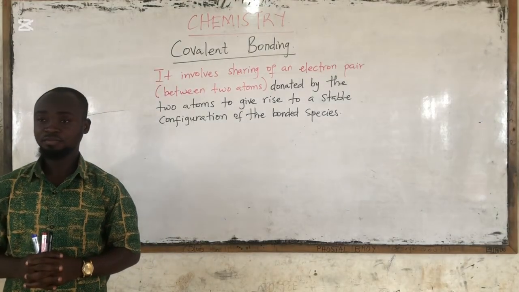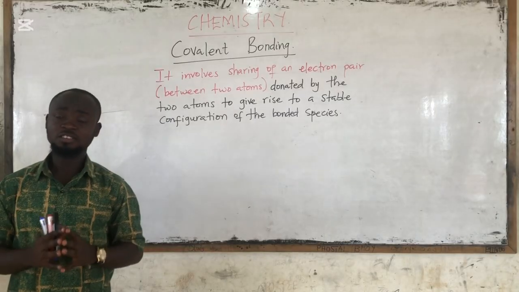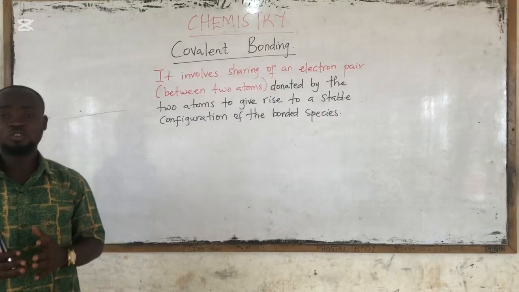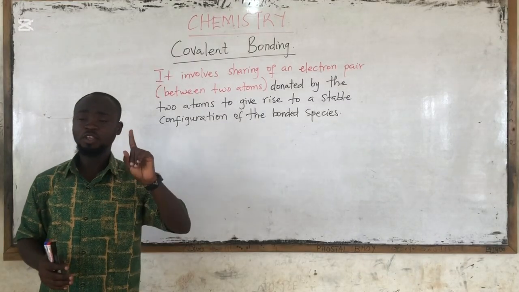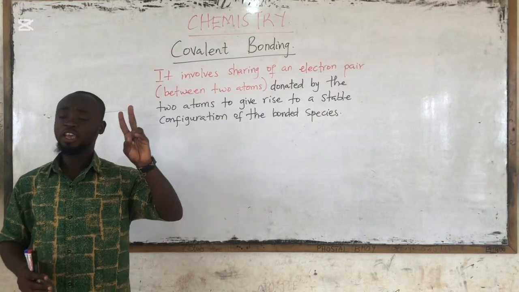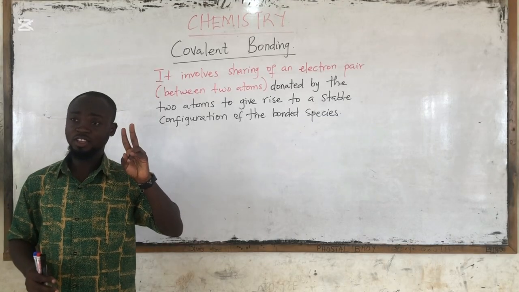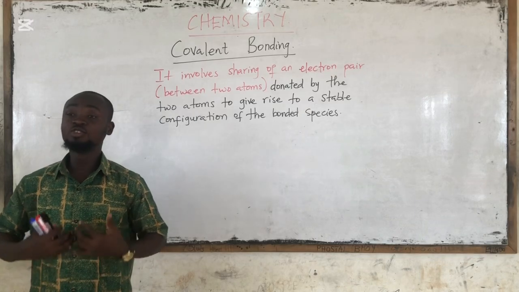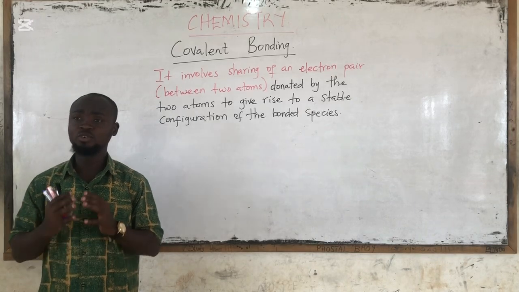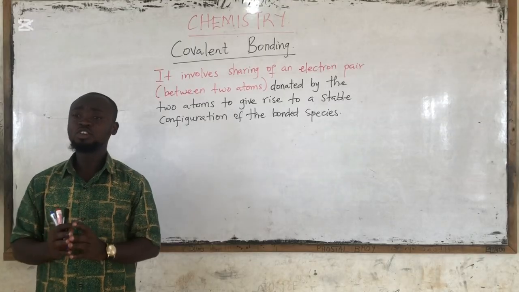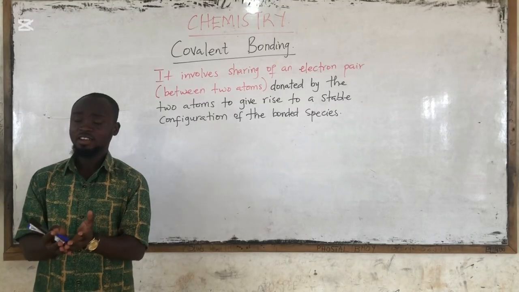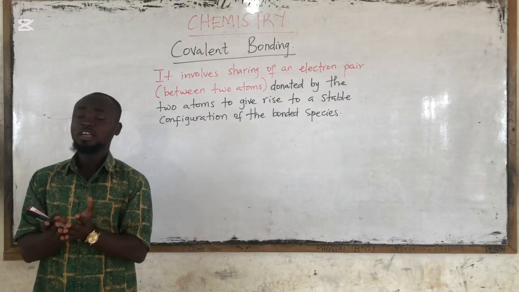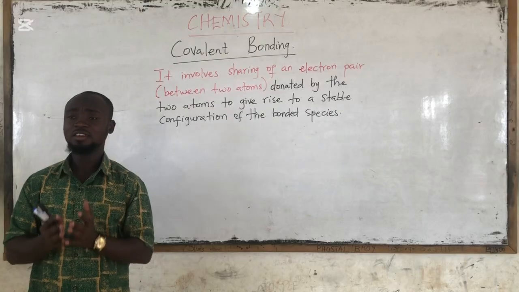in the bond. So an ionic bond involves the complete transfer of electrons from one atom to another atom. But covalency involves, one, donation of electrons, and then two, electron sharing. Is that okay? So the two atoms that are not stable, that want stability, will decide to donate their electrons. And while these electrons are being donated, they will then be shared between these two atoms together. And once the sharing takes place, it gives rise to a bond. That bond is known as the covalent bond.